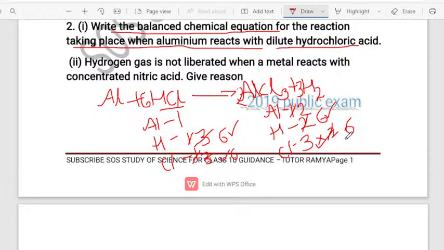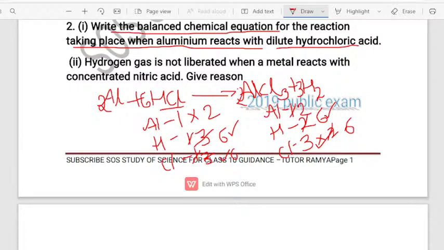So now hydrogen and chlorine are balanced. What about aluminum? Aluminum is not balanced. So we want to get 2 atoms of aluminum on the reactant side. So just multiply aluminum by 2. Okay, so you get 2 Al on the reactant side also. So this is how you want to balance the chemical equation, dear students. I think you got an idea.